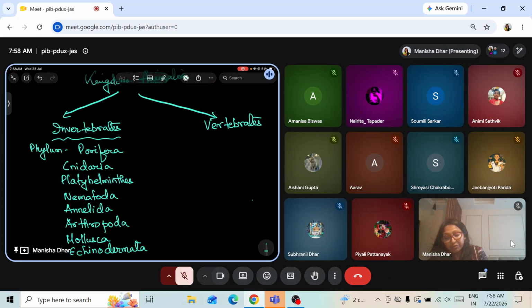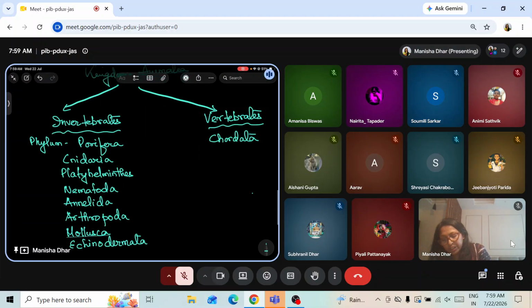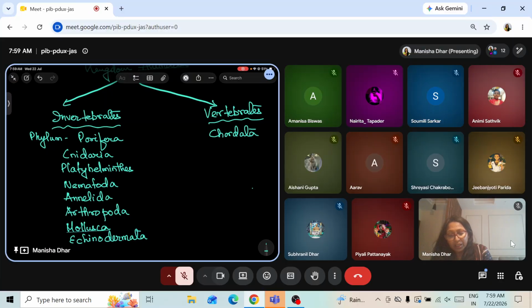And then under vertebrate, we will be talking about Chordata. As per our ICSE class 9 syllabus, we have these phyla in our syllabus. And when we go to higher classes, you will find that there are other categories, other classes, subclasses under these vertebrates and invertebrates too. But for now, we have this one in our syllabus.